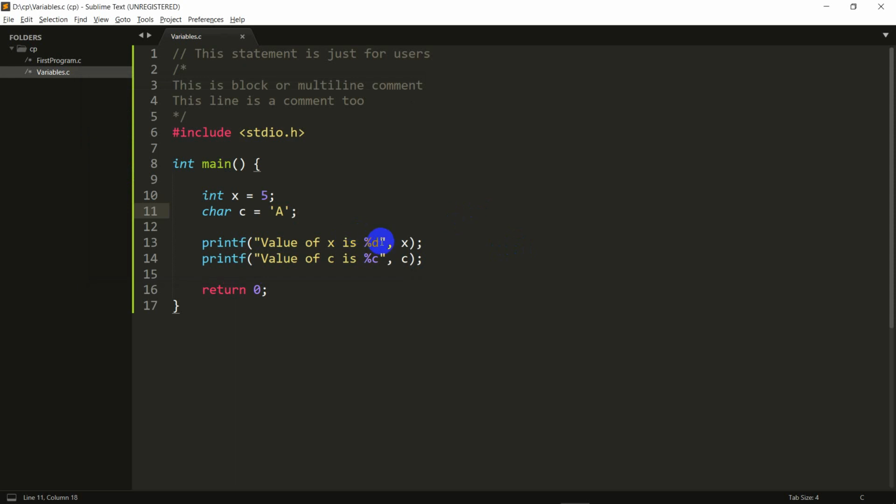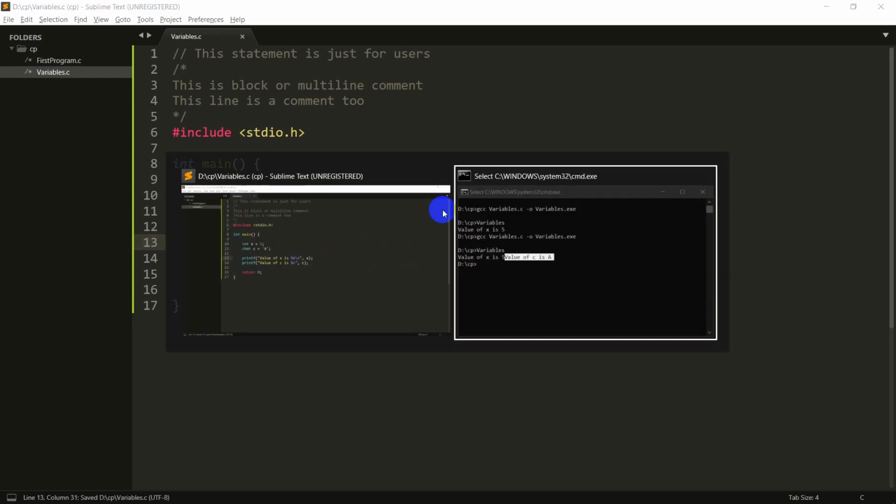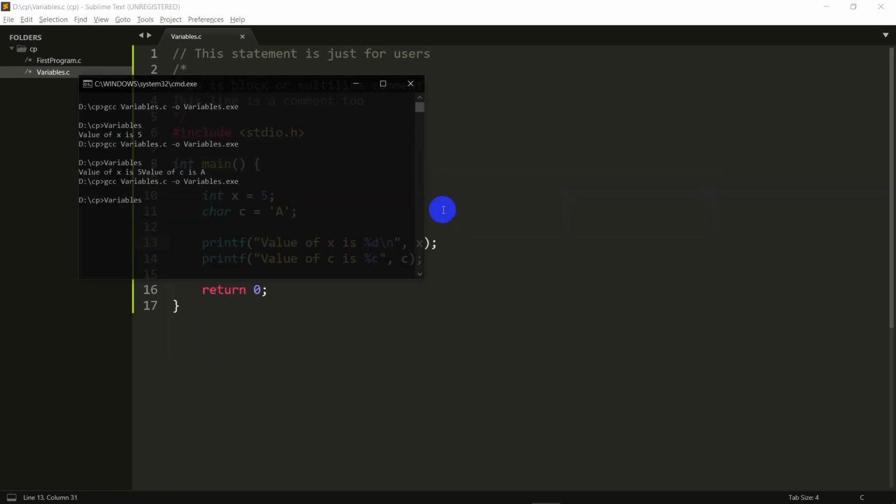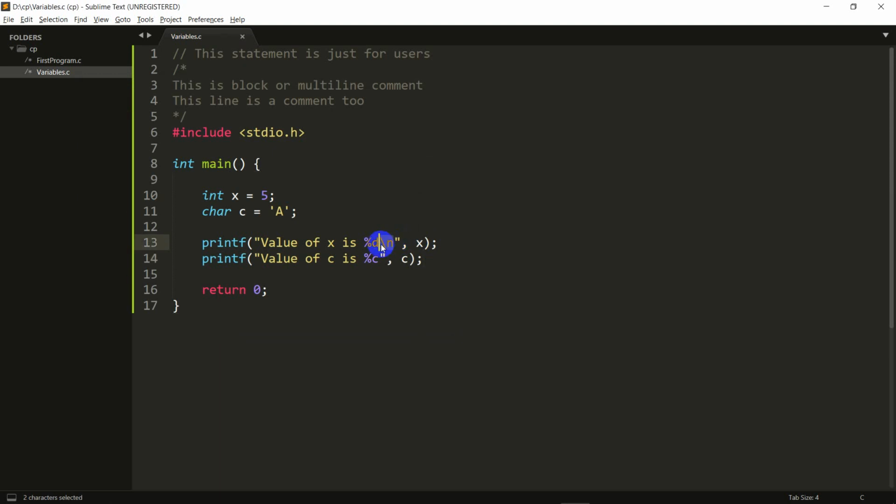So the way to add a new line here is I need to use something called an escape sequence, and escape sequences always start with a backslash. So the escape sequence for a new line is \n. That's what I need to add here. So let's save this and try it again. And as you can see, it comes in a very clean way in two different lines. And obviously I could have added this \n at the beginning of this right here. But that's just a personal choice where you choose to do it.